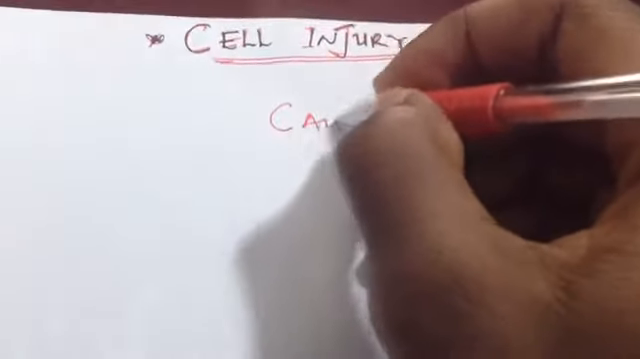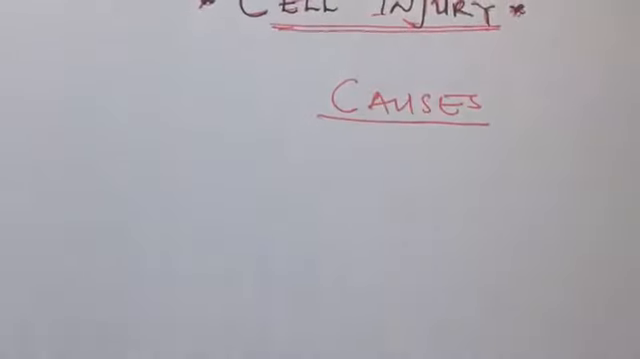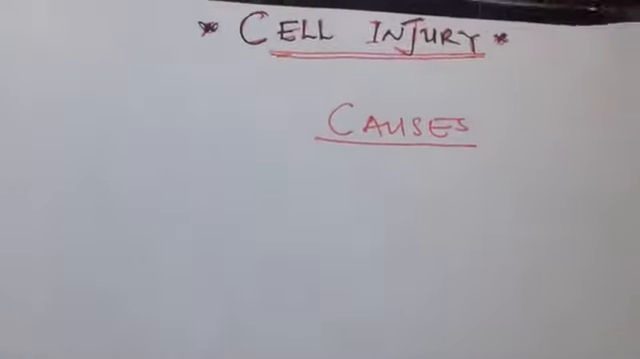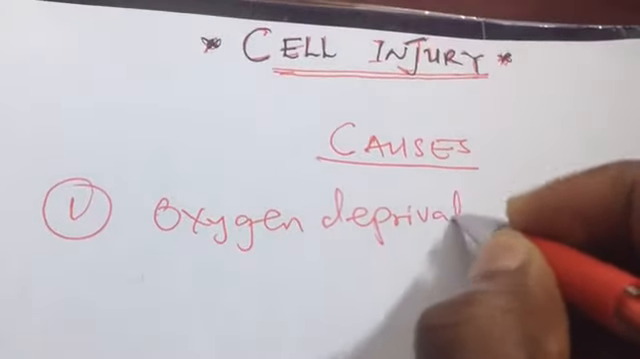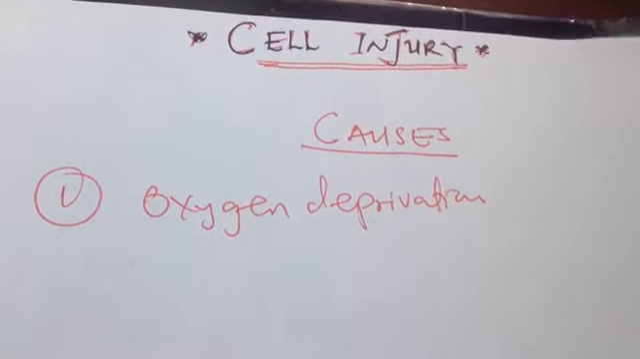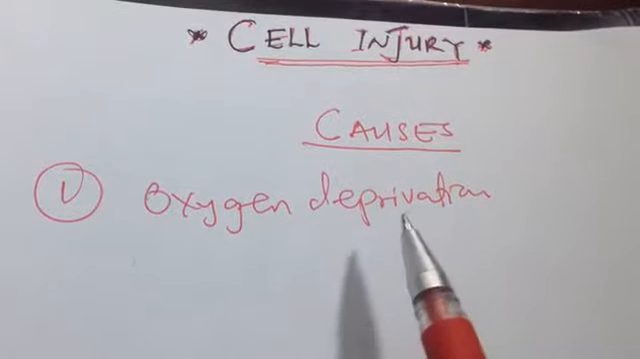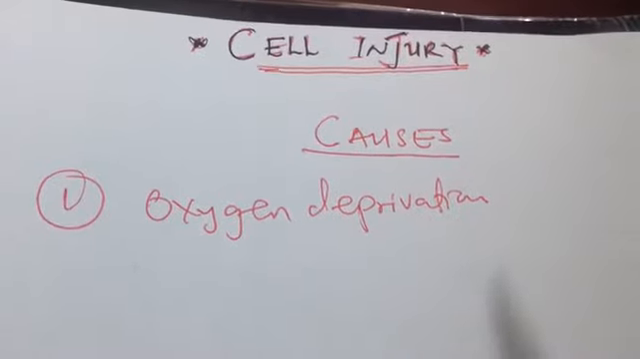So what causes cell injury? That is the etiology, or the causes, of cell injury. Cell injury can be caused by many factors, but the most important ones are listed here. Number one, we have oxygen deprivation. When we say oxygen deprivation, it means there is a decrease in oxygen delivery to the tissue. This is a broad term, because so many things can cause oxygen deprivation.